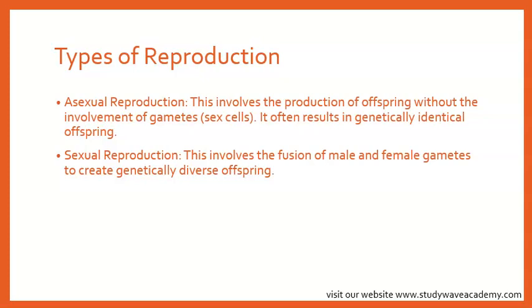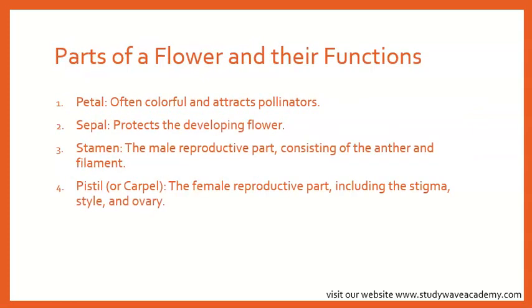Good. We now know the meaning of reproduction and types of reproduction. So next we're going to be taking a closer look at how plants, like flowers, go about this process, okay? Just like animals have their ways, plants have a unique system involving specific parts and their functions in the flower. So we're going to be looking at parts of a flower and their functions.